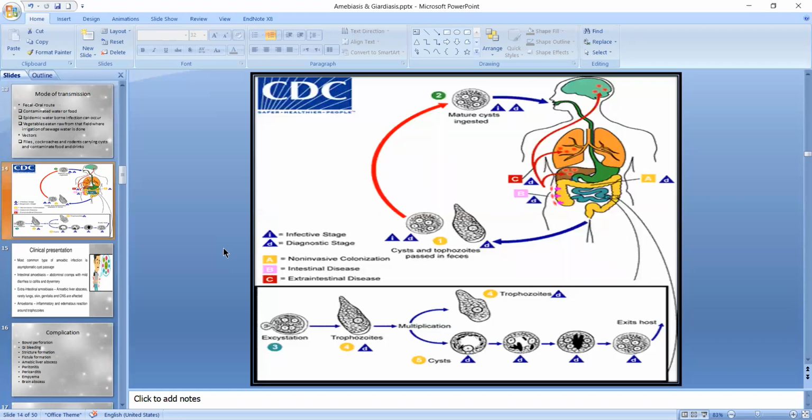This is the life cycle of Entamoeba histolytica. Cyst and trophozoite are both passed in the feces and then they are eaten by man. The mature cyst is ingested and passes into the GI tract, where many problems can occur in the man, and then it is again passed through the feces into the environment.